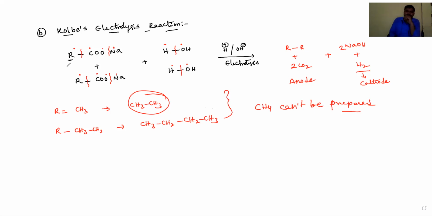For example, when different alkyl groups are involved, it is called a cross Kolbe reaction. Dear students, what is a cross Kolbe electrolysis reaction? It means one reactant is sodium acetate and the second one is sodium propanoate.